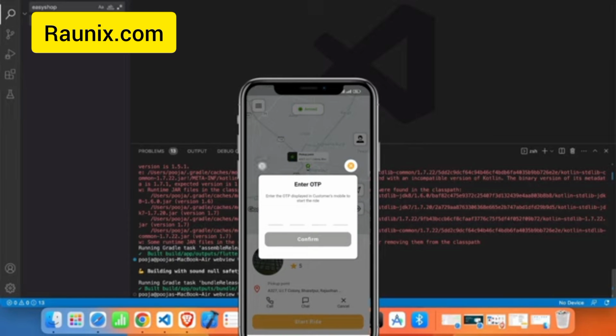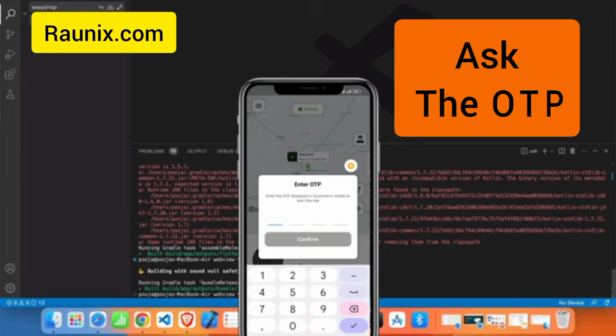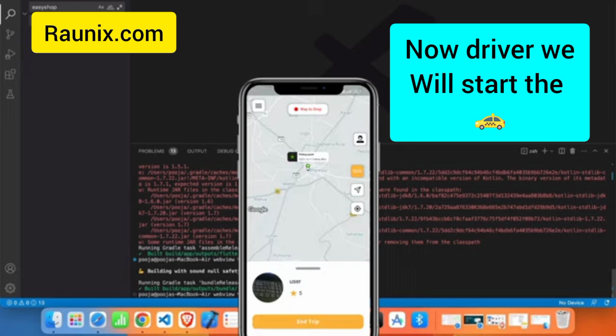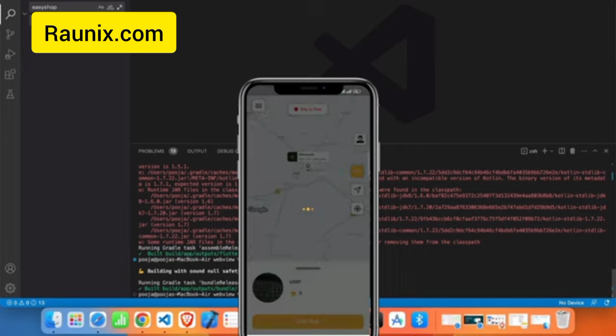And now similarly, like the past trip, the driver will ask an OTP from the user. And now the driver will start the trip. And now the driver will end the trip. And that is how our Uber Ola clone taxi application works.